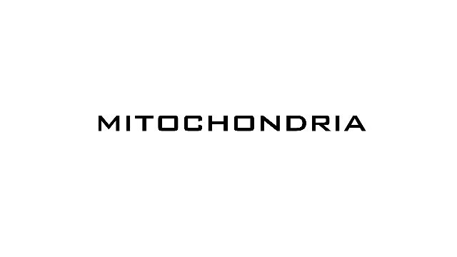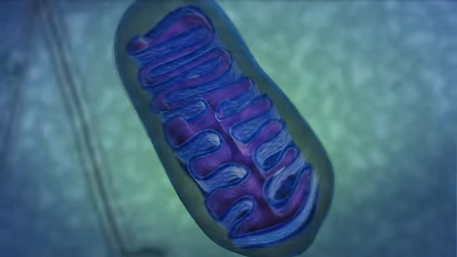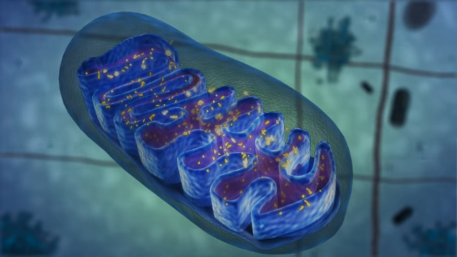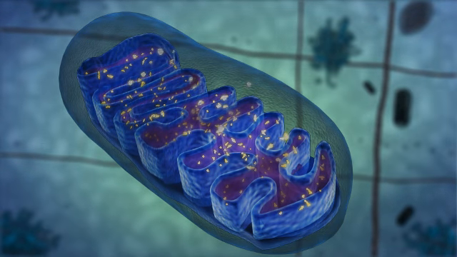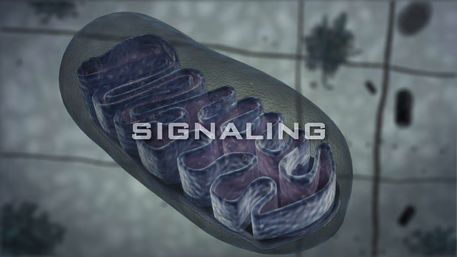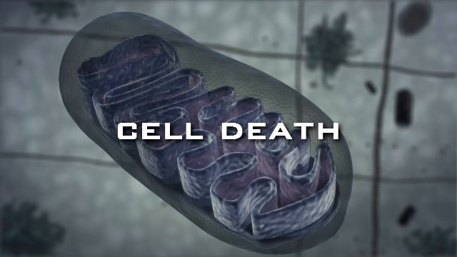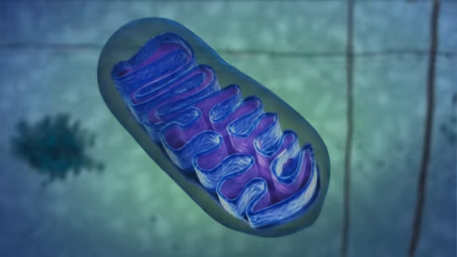Mitochondria. Mitochondria are the power plants of the cell, generating most of the cellular energy known as adenosine triphosphate, or ATP. In addition to supplying ATP, mitochondria are involved in a range of other processes, such as signaling, cellular differentiation, cell death, the control of the cell cycle, and cell growth.